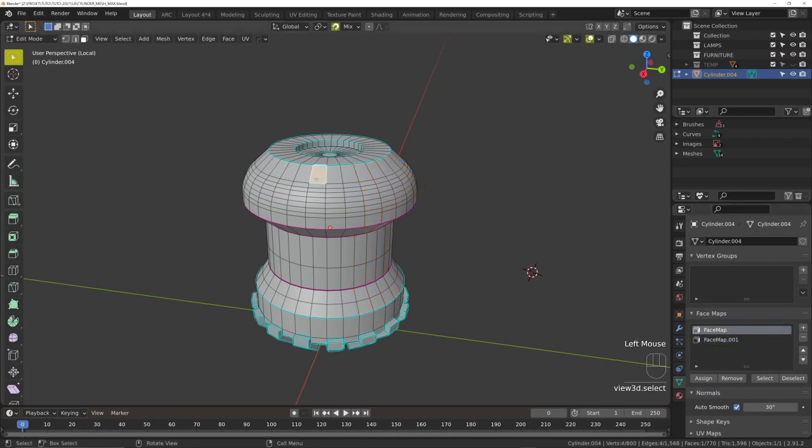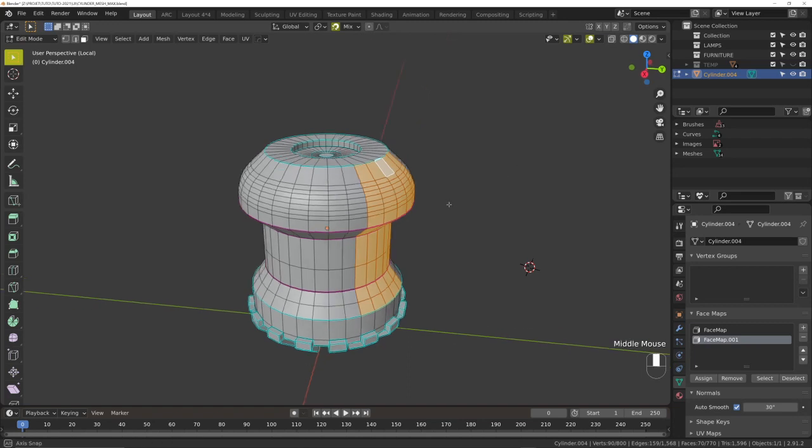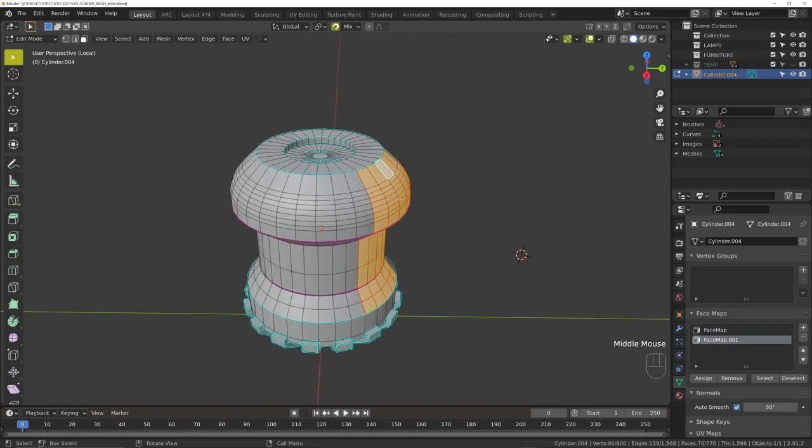If you select this one, press Alt and right click drag on face, it will select the face map you have created before. And it works quite the same way for the vertex group.